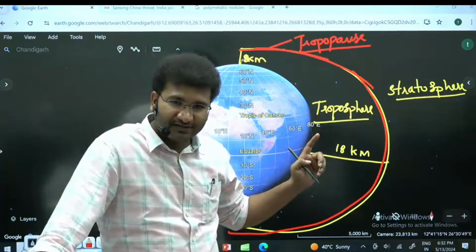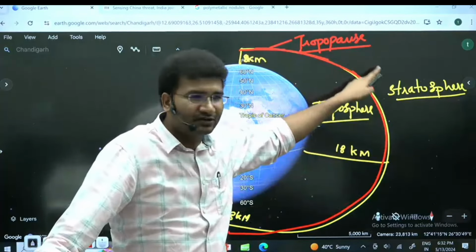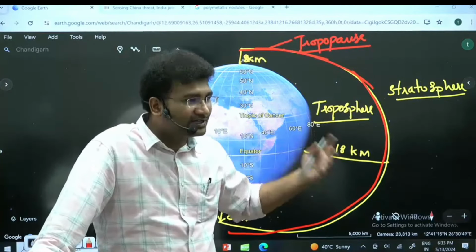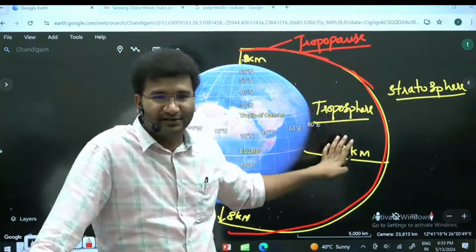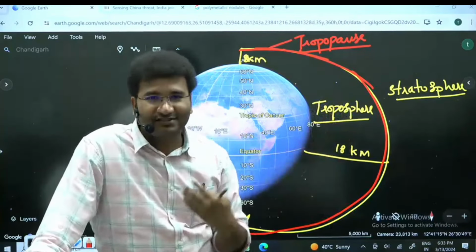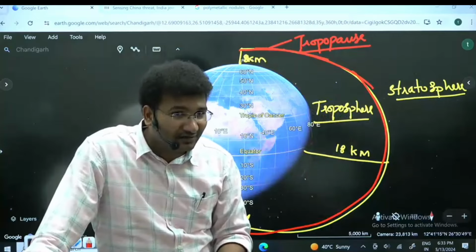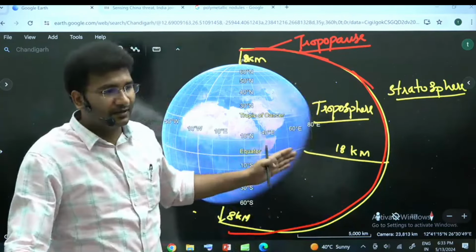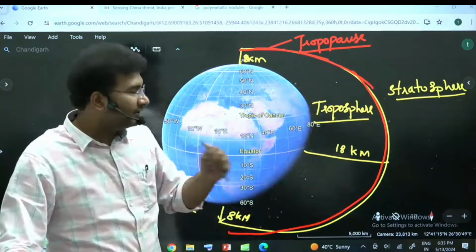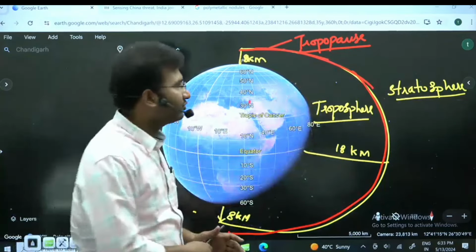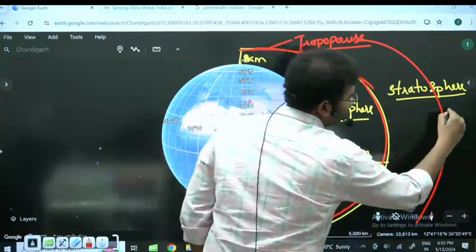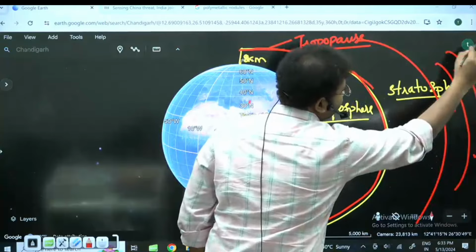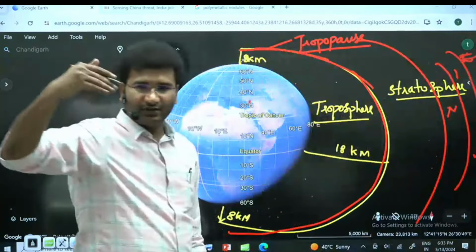Our aeroplanes try to travel in the stratosphere. Likewise, rainfall, thunderstorm, climate, vegetation, everything is dependent on this particular layer. All the processes, the biosphere, where the life forms live, are present here. That's why this is very, very important. Now, in climatology, you will study the various layers: troposphere, stratosphere, then mesosphere, ionosphere, exosphere or thermosphere.